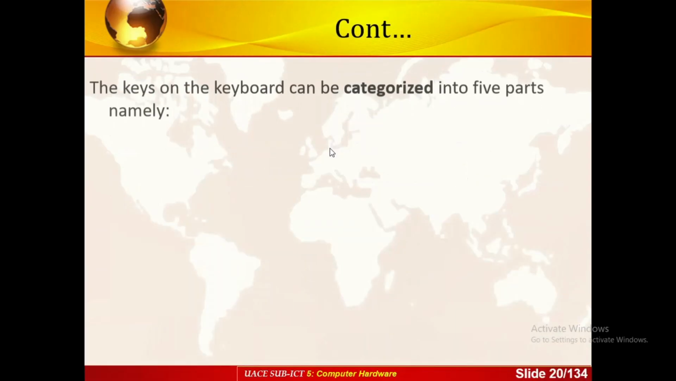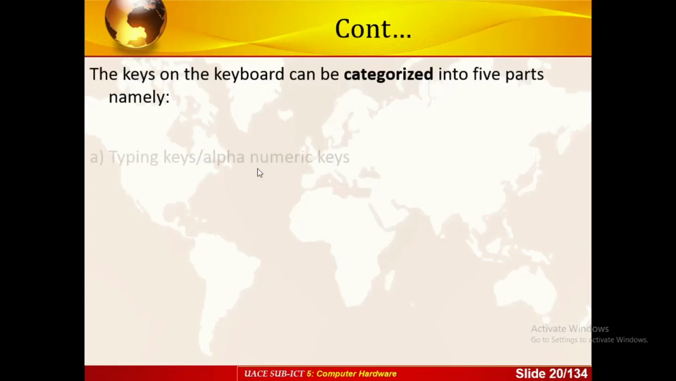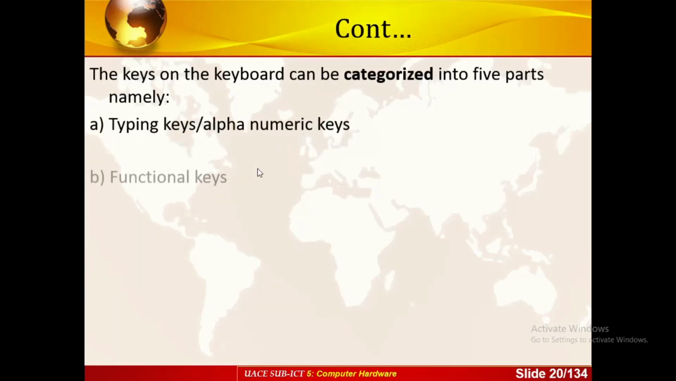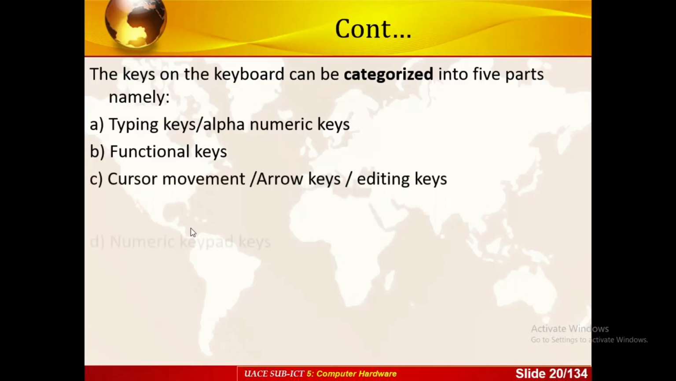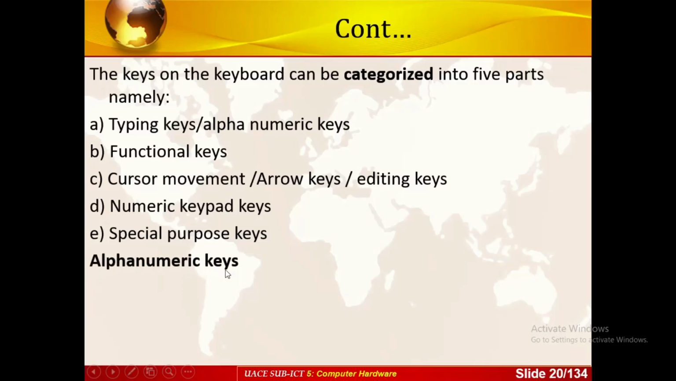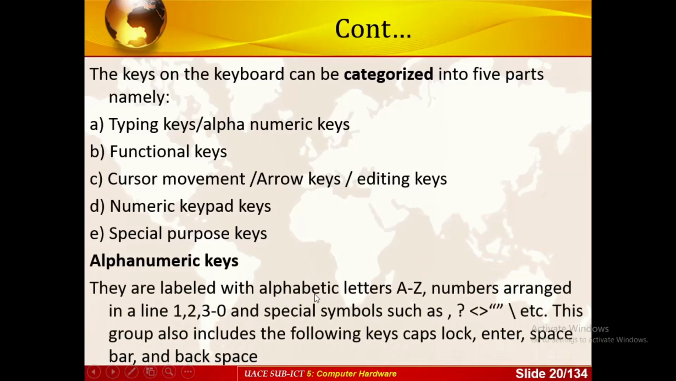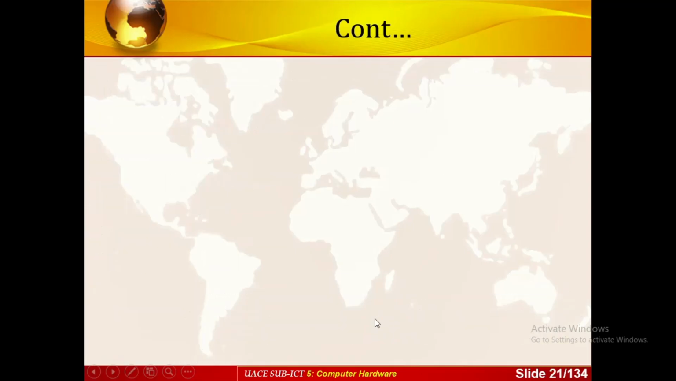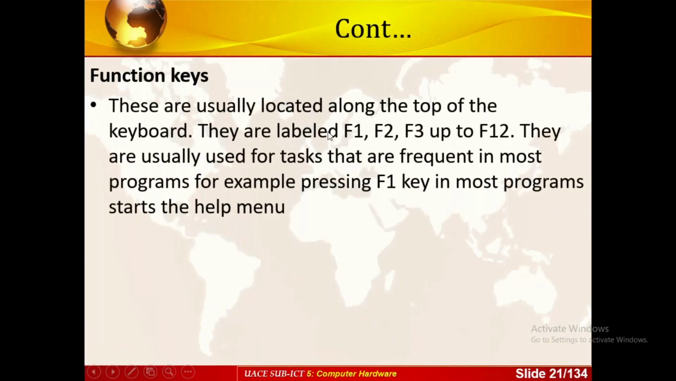The keys on the keyboard can be categorized into parts, which I've just looked at: typing keys, that is alphanumeric keys, function keys, cursor movement keys, numeric keypad keys, and special purpose keys. The alphanumeric keys are labeled with alphabets up to Z, numbers 1, 2, 3 up to 0, and special symbols such as the question mark and greater than sign. Then we have looked at the function keys, from F1 up to F12. They do special important tasks, like F1, which is used to activate the help menu.